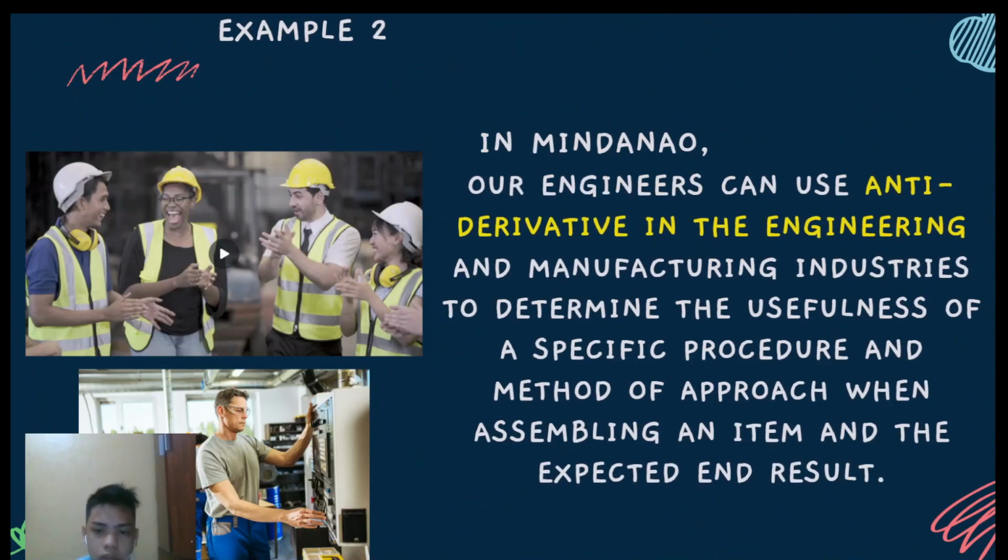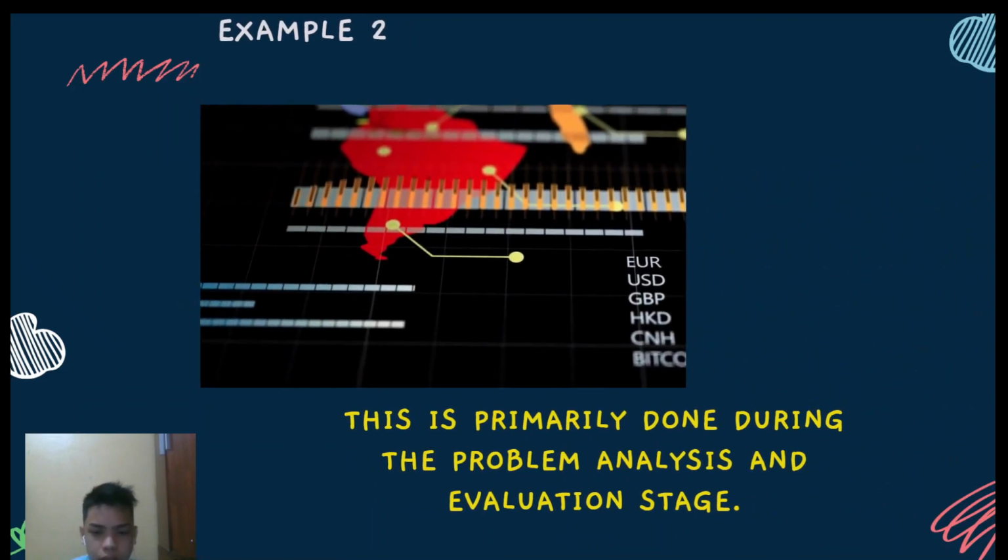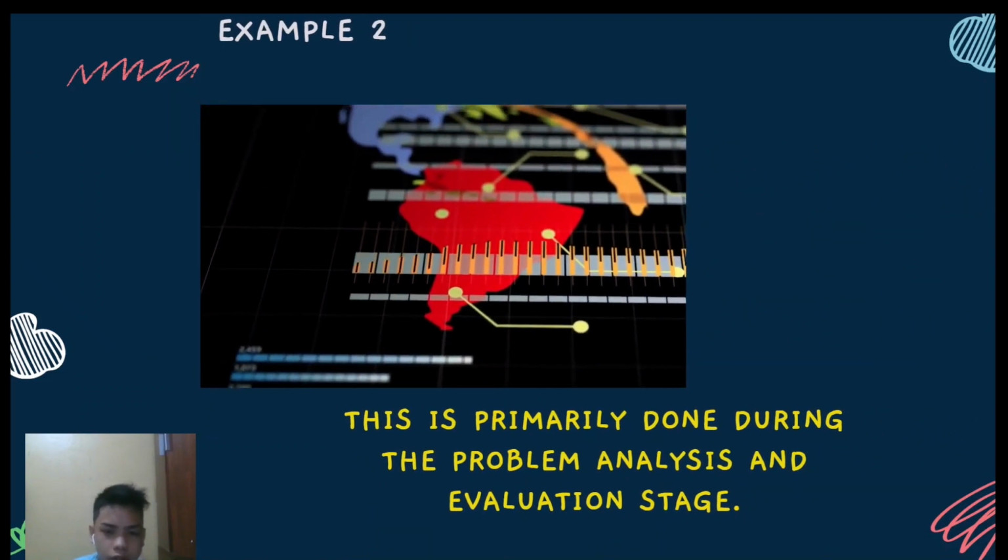Second example, in Mindanao, our engineers can use antiderivatives in the engineering and manufacturing industries to determine the usefulness of a specific procedure and method of approach when assembling an item and the expected end result. This is primarily done during the problem analysis and evaluation stage.